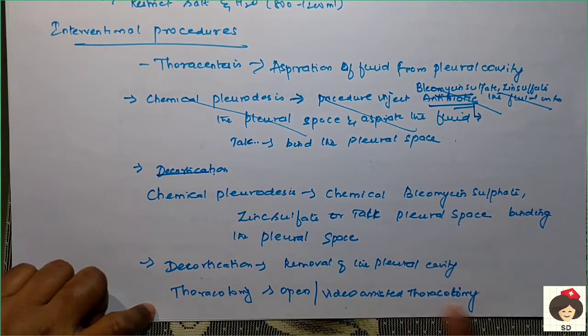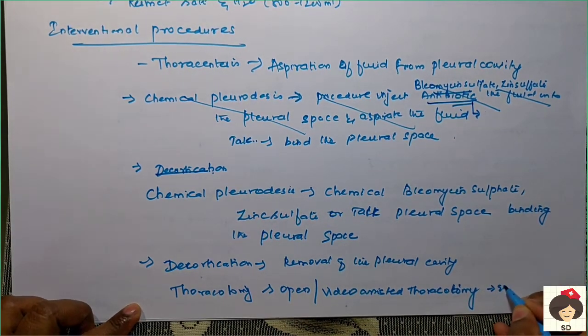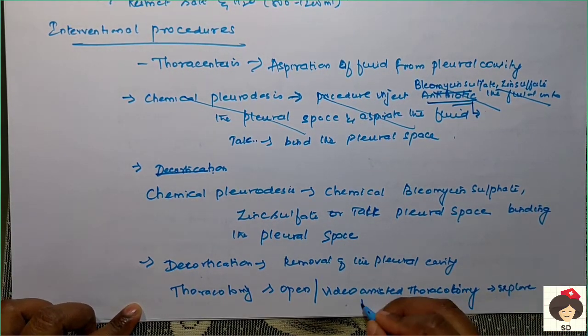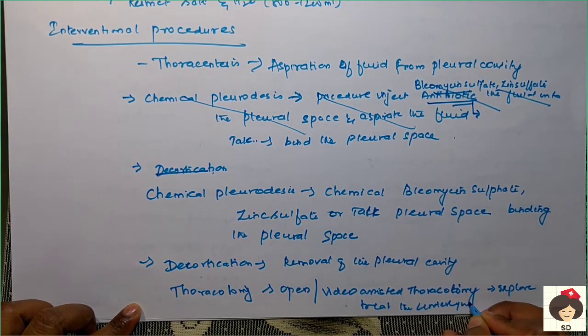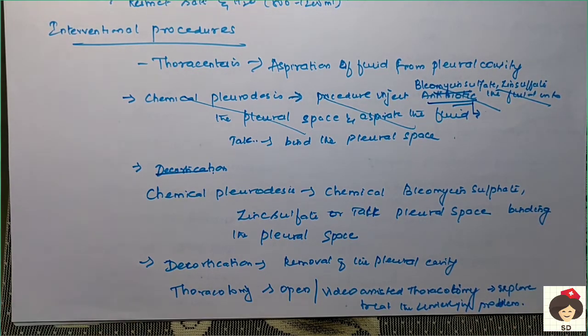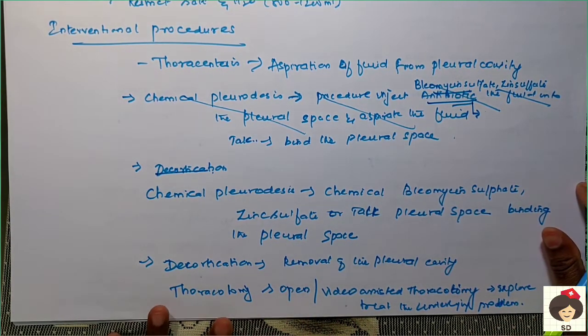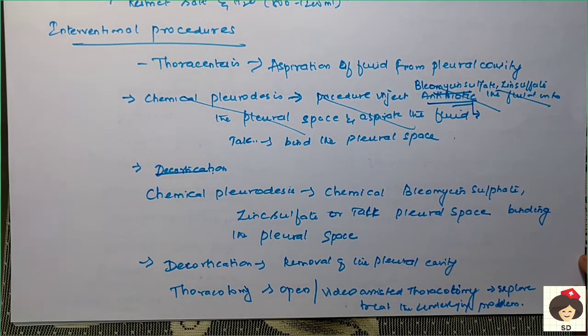So during thoracotomy they explore and treat the underlying problem. Okay, that means whatever problem is there, whether malignancy or any obstruction or any lymphatic drainage problem, they will treat with the help of thoracotomy. Okay, so these are the procedures done.